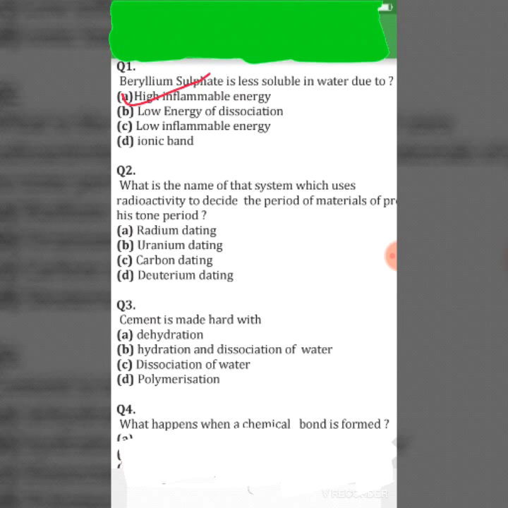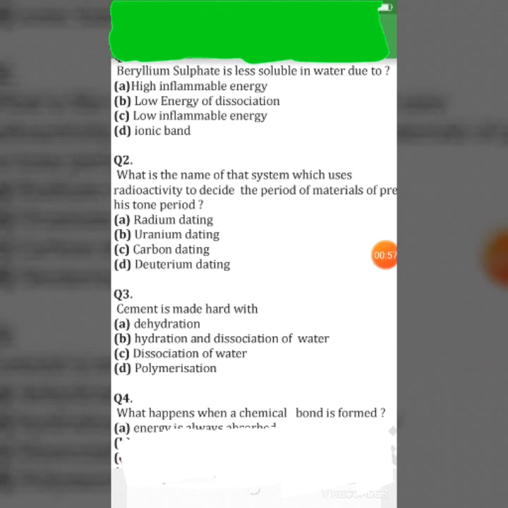Move on, question number 2. What is the name of that system which uses radioactivity to decide the period of materials of the prehistoric period? A. Radium dating, B. Uranium dating, C. Carbon dating, and D. Deuterium dating. So its right answer is carbon dating.